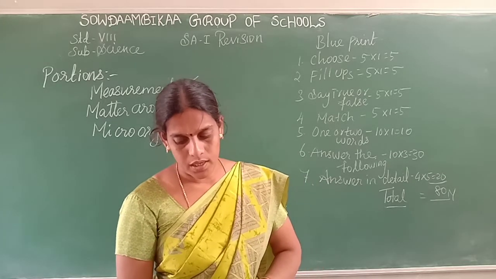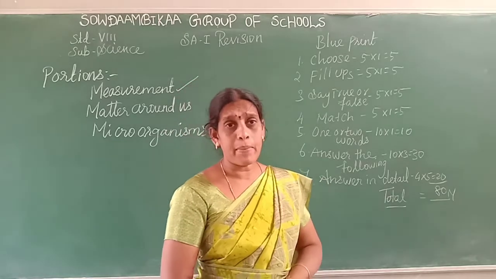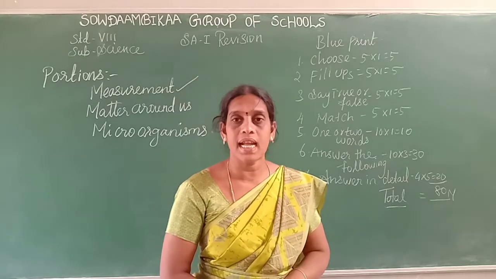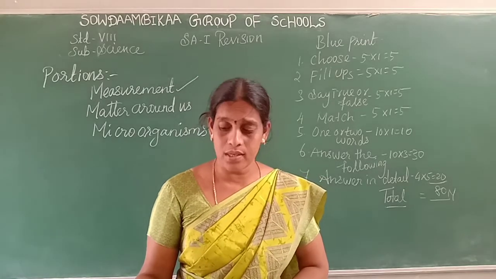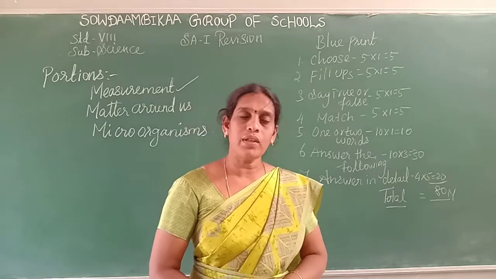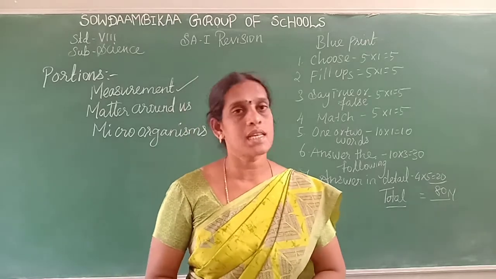Next one is the amount of substance. What is meant by amount? Amount of substance measures the number of entities. What is meant by entities? Particles present in a substance. The entity may be atoms, molecules or ions, electrons or protons. The SI unit of the amount of substance is mole. The symbol is mol.